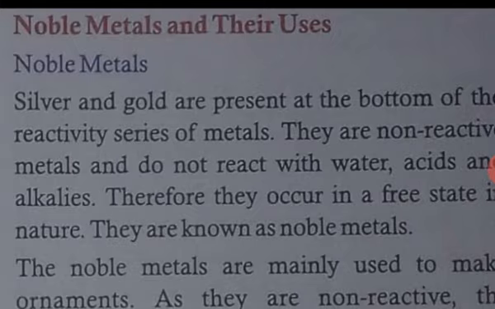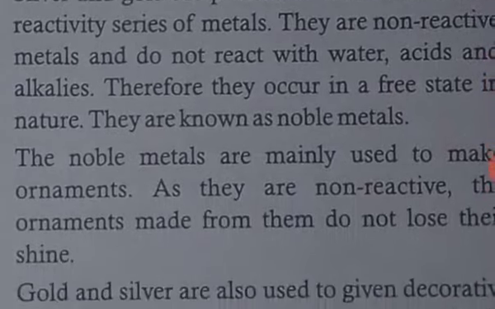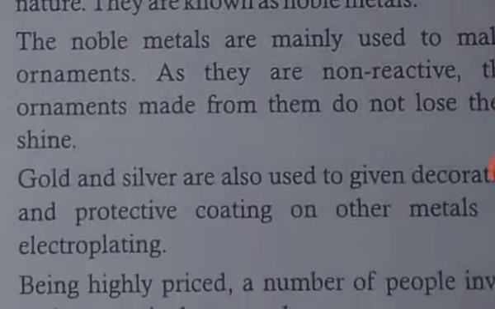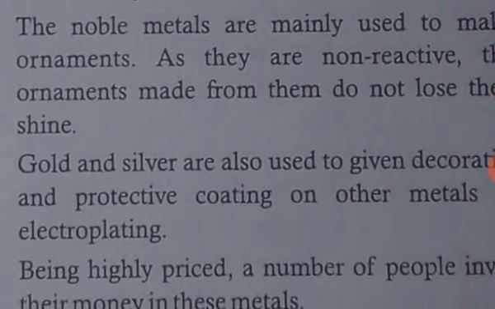Since they are less reactive, they are used in jewelry and decorative pieces. They are also used in electroplating for their noble, non-reactive nature.